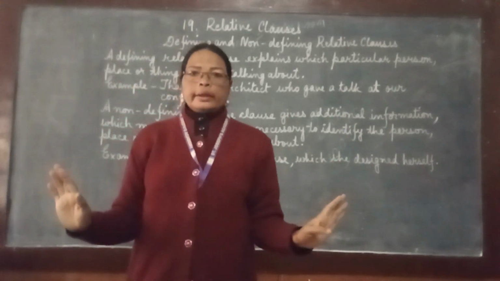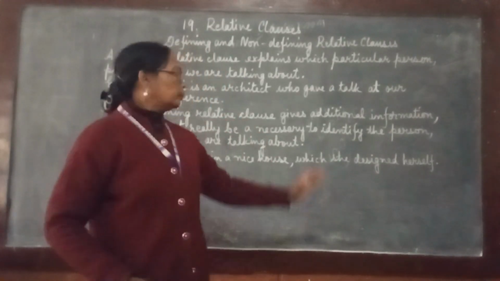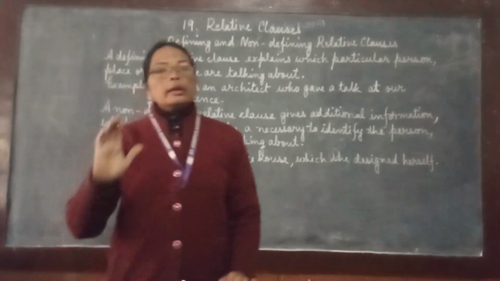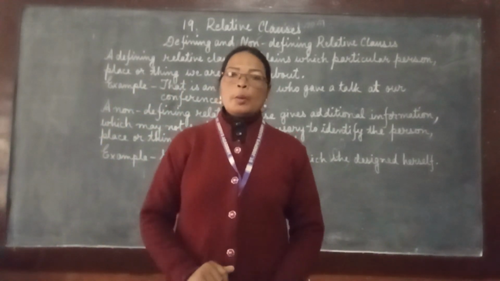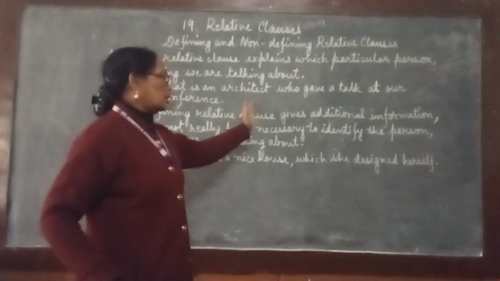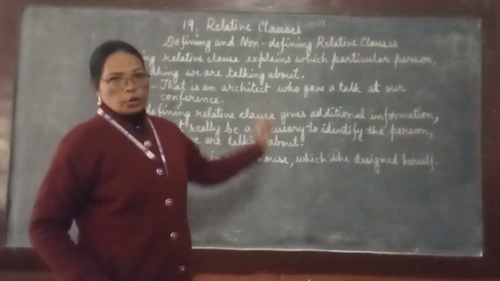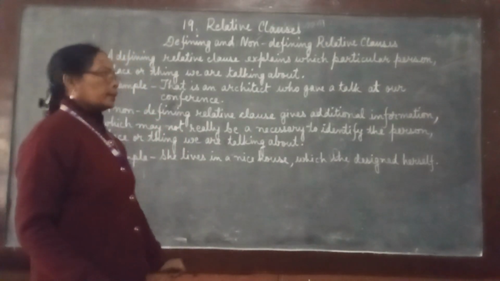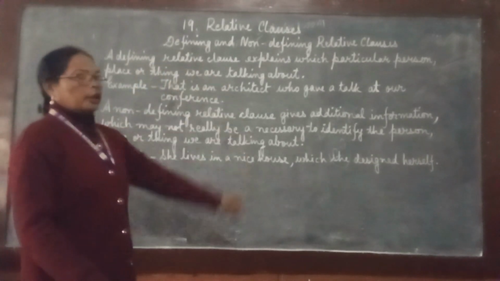No other architect but that special architect who had given a talk at our conference. No other person. Here, according to this sentence, an architect is a special person. That's why it can be said that it belongs to our defining relative clause.